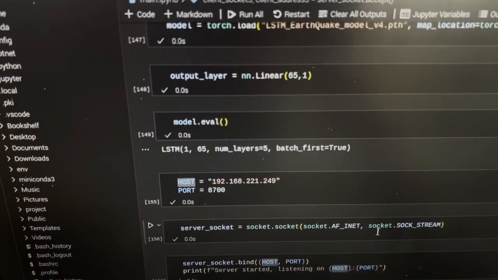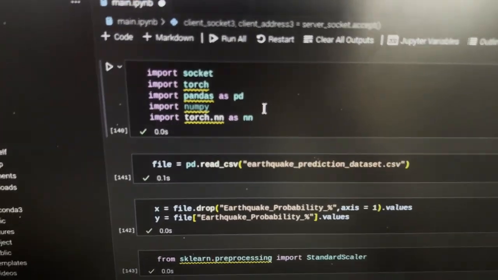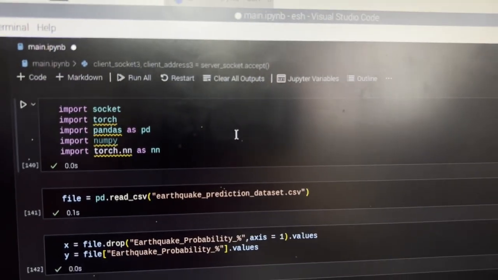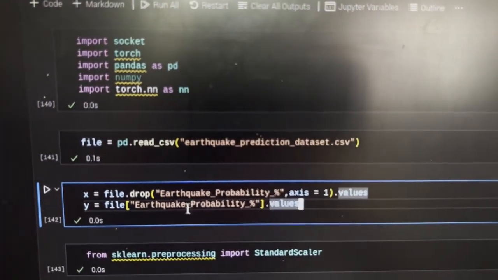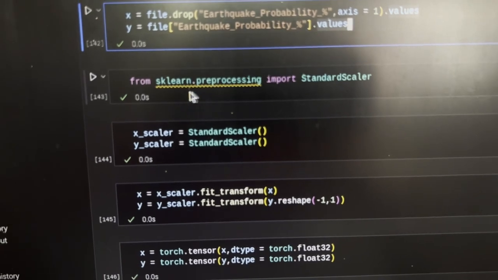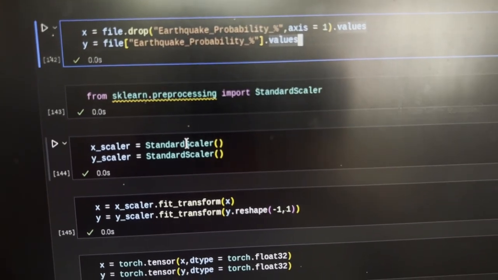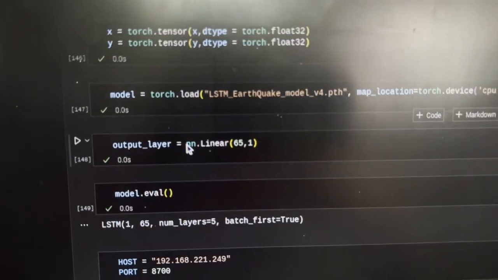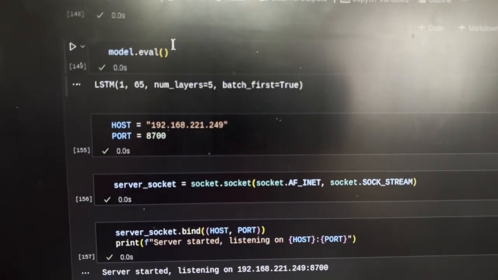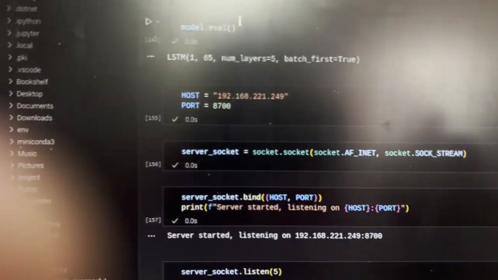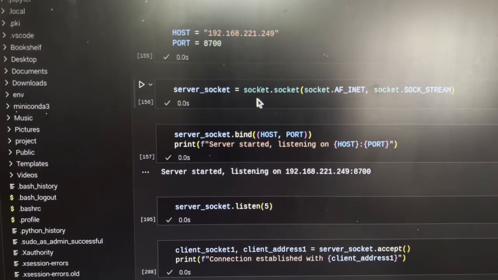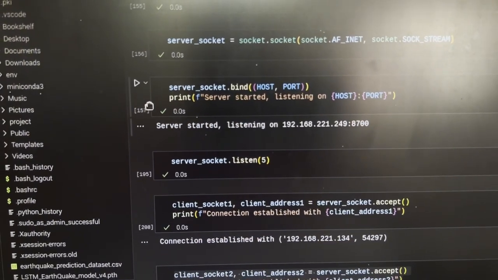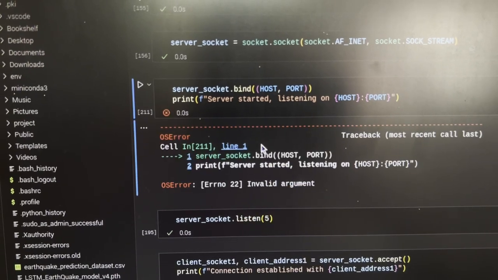Now, the way the server works is that we first load our model over here. And currently we're loading our data set, which is over here. Once we load our data set, we'll divide it into X and Y data. Then we pre-process our data and make it into a tensor format, and then we put the model into evaluation mode. Now from our host, we set our host IP address and port. Now we create our server TCP connection. Now we start listening on this port.